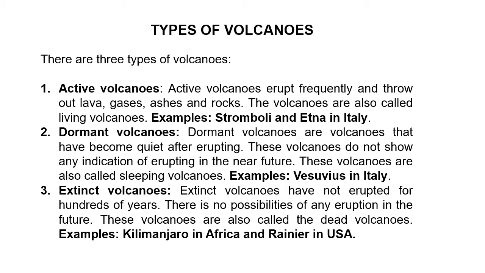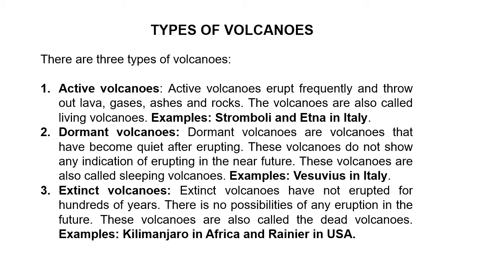Dormant volcanoes are those volcanoes which have become quiet after erupting, and they do not show any indication of eruption in the near future. These volcanoes are called sleeping volcanoes.